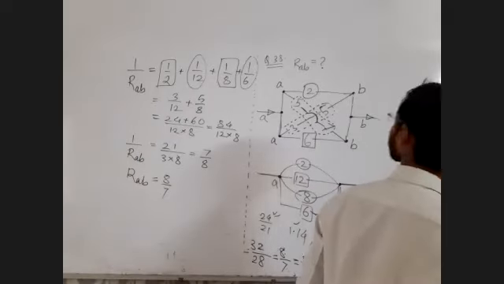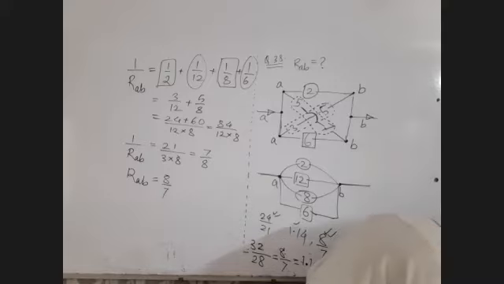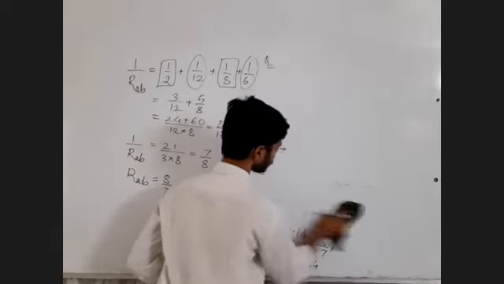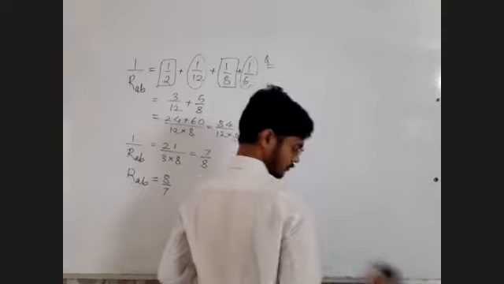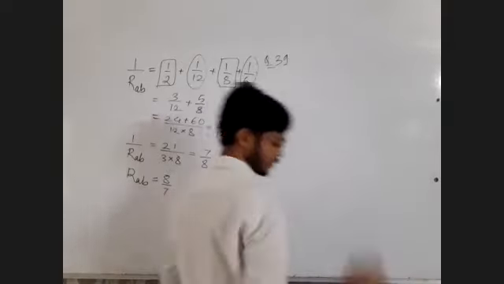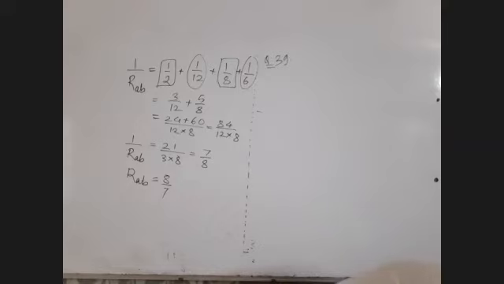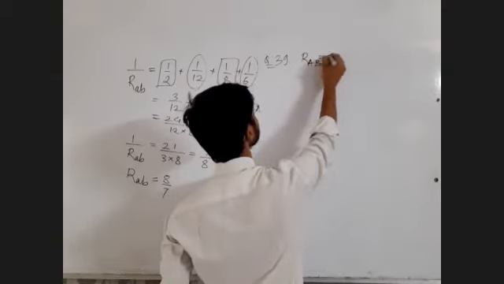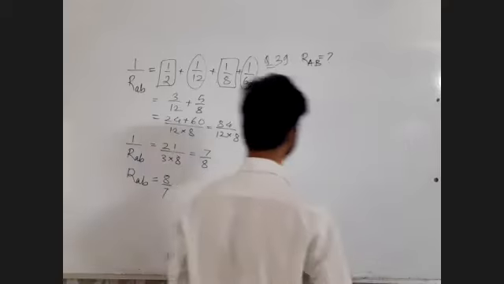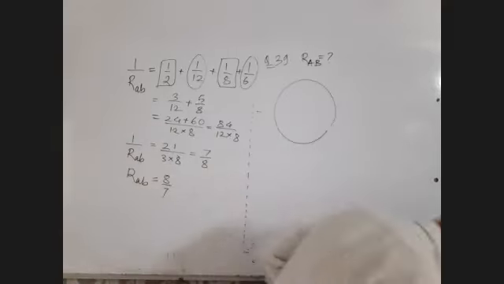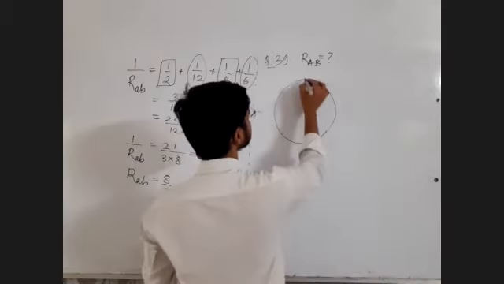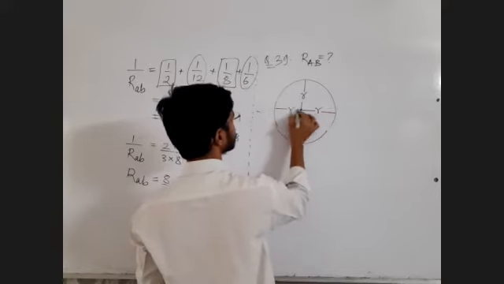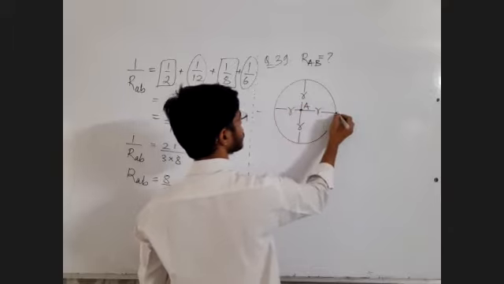Next question. 38, 39. The equivalent resistance between points AB. Circle. R, R, R, R. Point A, point B.